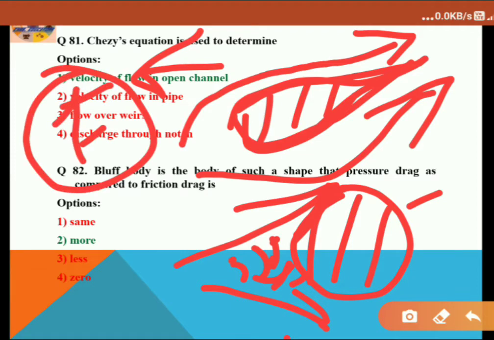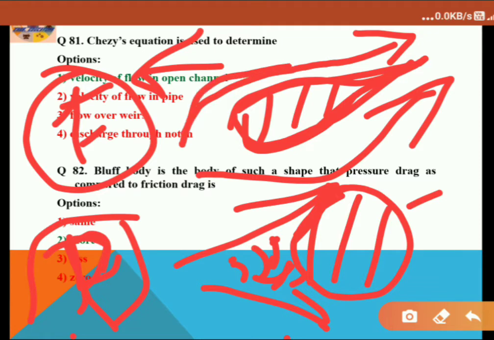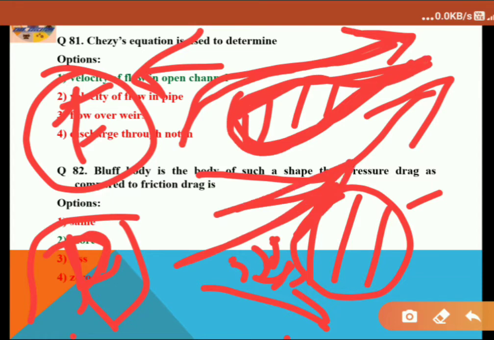But in case of the bluff body, pressure drag is the dominating force. Here pressure drag is the dominating force. As you can see, the fluid has to cover much more area in the streamlined body, so frictional force is the dominating force. But here, due to eddies, pressure will generate, so pressure is the dominating force.